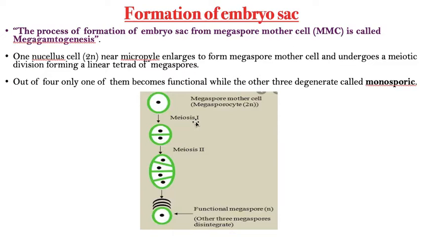But our body is formed by gametes, that is sperm and ova. So gametes must always be in haploid condition, whereas after fertilization they attain diploidy. That is the reason why the megaspore mother cell has to undergo meiosis, then only can it form the haploid gametes. You understand it?